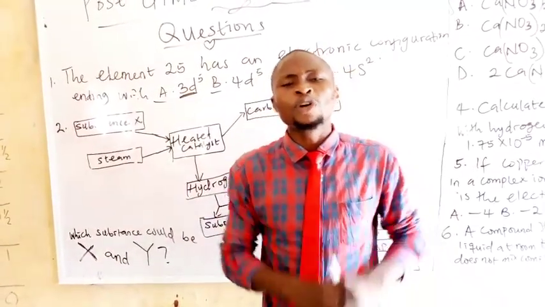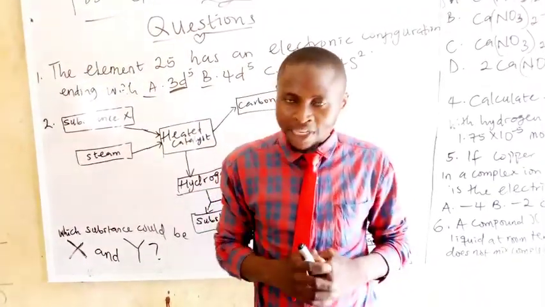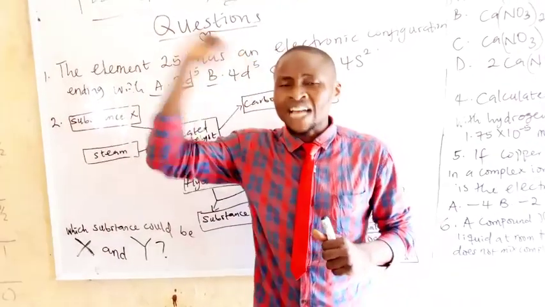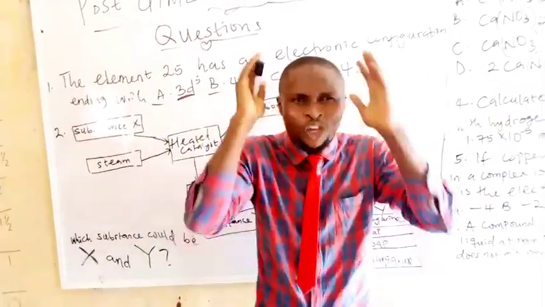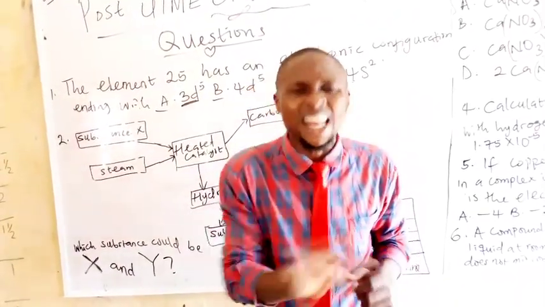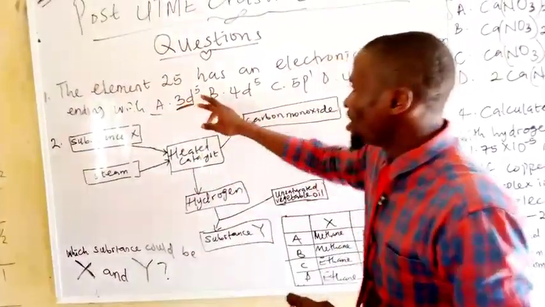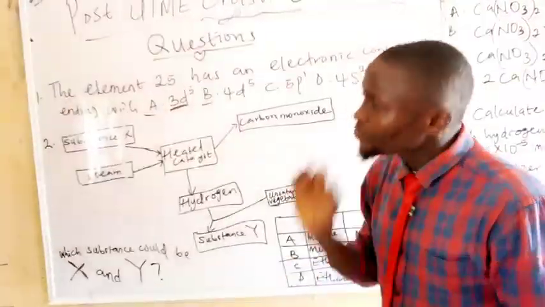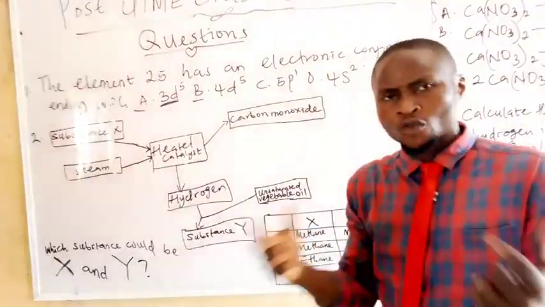Electronic configuration simply means arrangement of electrons for atoms in the atomic orbitals. Ladies and gentlemen, each of the atoms that we have in the periodic table, starting from hydrogen up to ununoctium, each of these elements has their electronic configuration. And if you want to write electronic configuration for any element at all, you must know the atomic number of these elements. For instance, the element 25. This 25 is giving us information about the atomic number of the element, meaning that the element has an atomic number of 25.